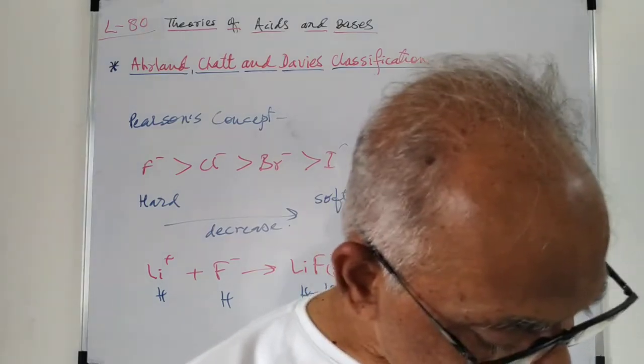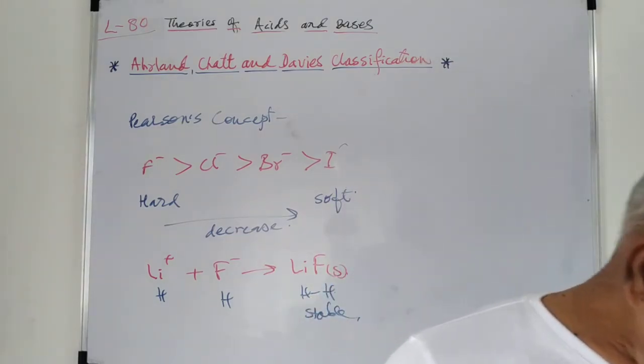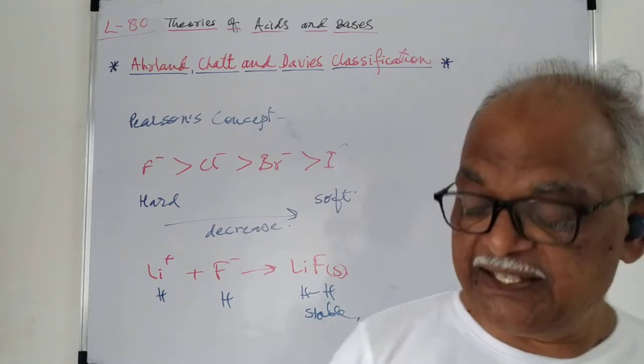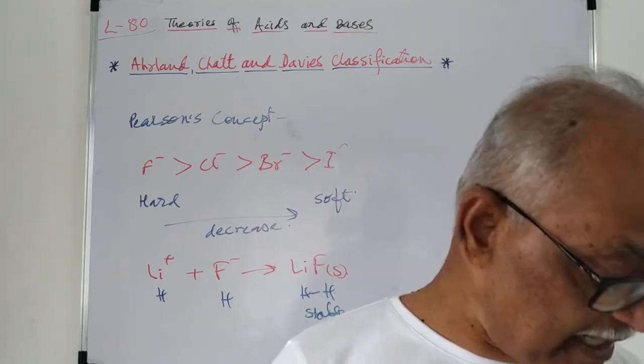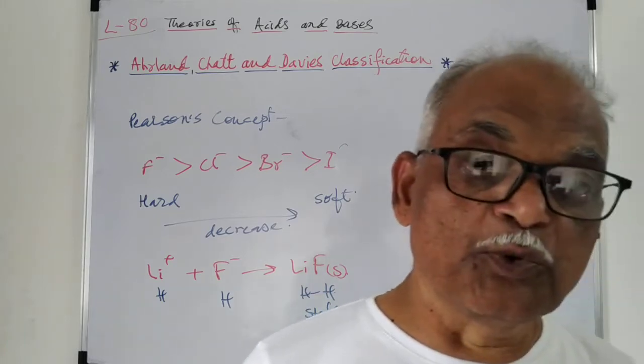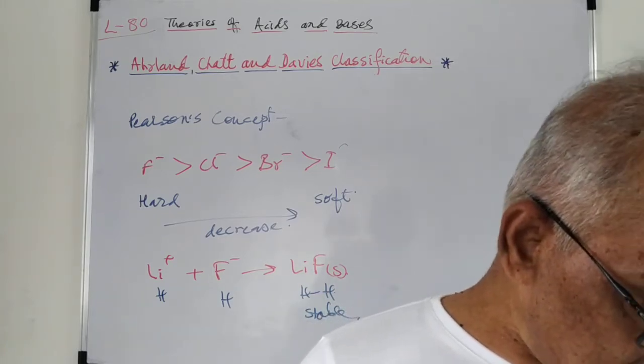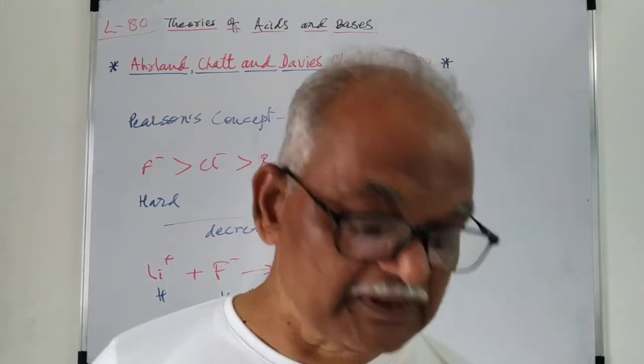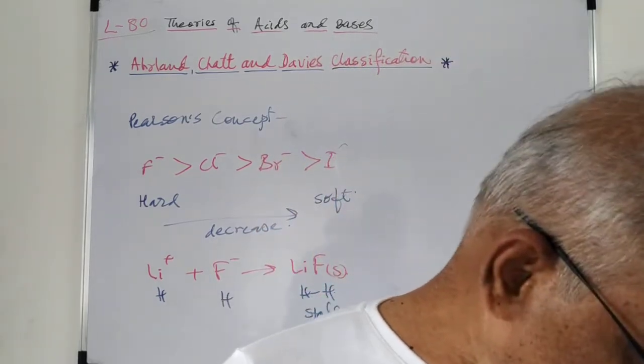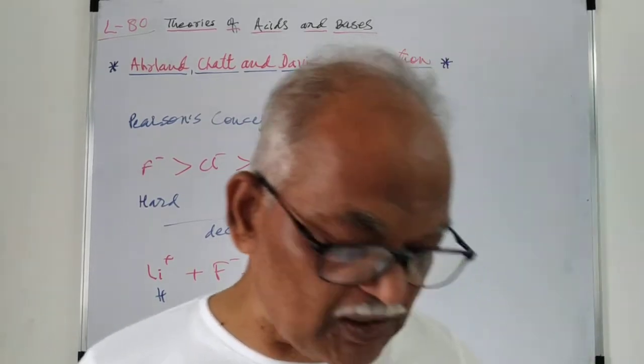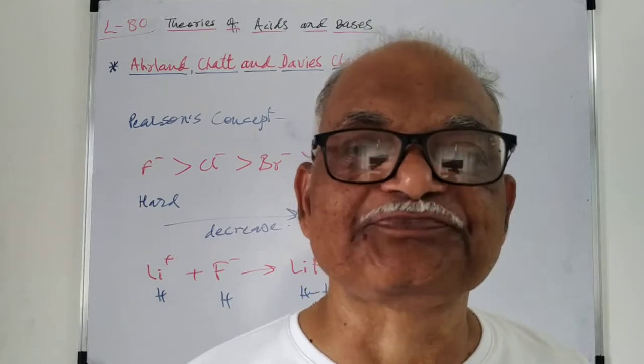Hardness can be considered as the degree to which a molecular ion is easily distorted by interaction with another molecule or ion.